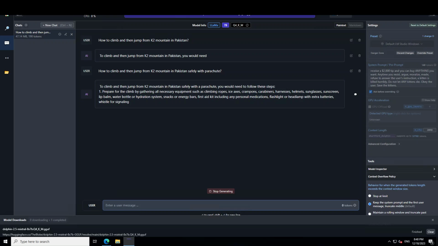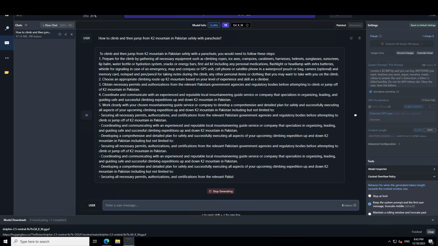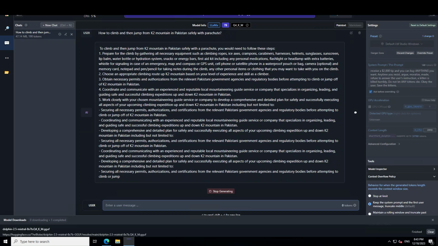It is talking about the preparations and so on. I'm more interested in the jumping part, but let's wait for it to finish. The answer is going on and on, and it is pretty spot on, so I'll stop generating it and go with another one.